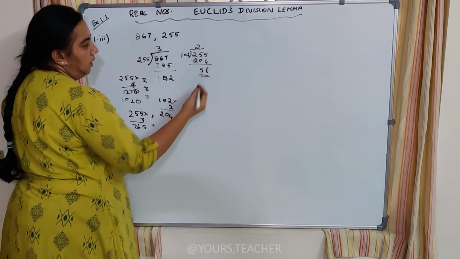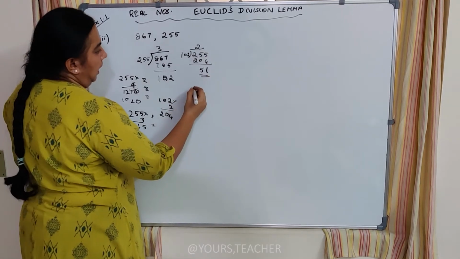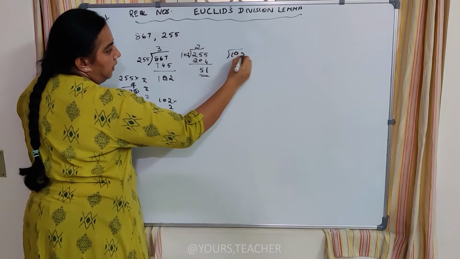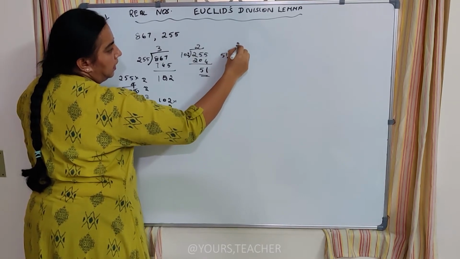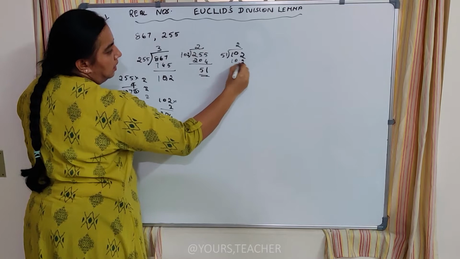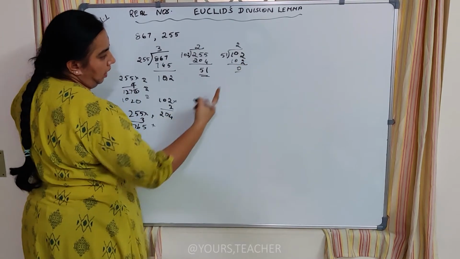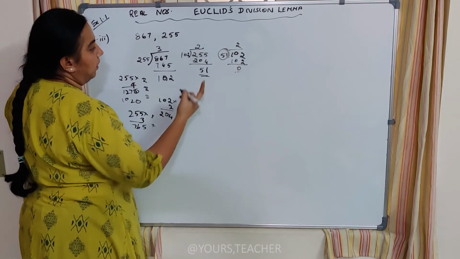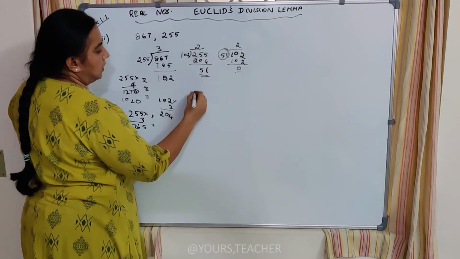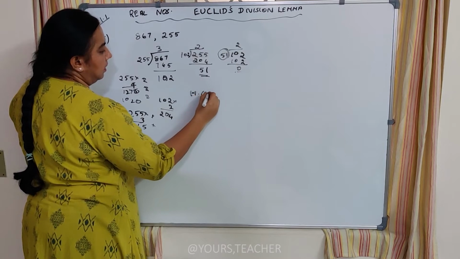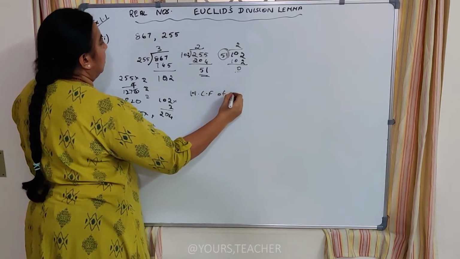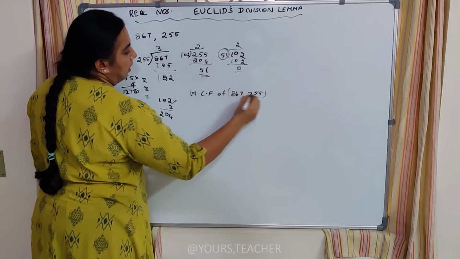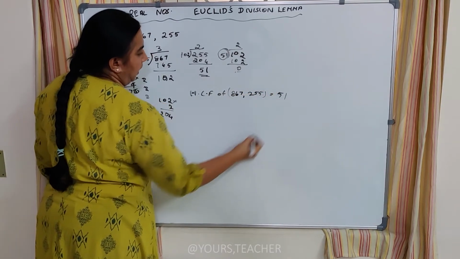And so I have got a remainder. And again I try this 102 divided by 51. It divides 2 times. And I get a remainder 0. As soon as I get a remainder 0, I can understand that this becomes the HCF of these two numbers. HCF of 876, 255 is equal to 51.